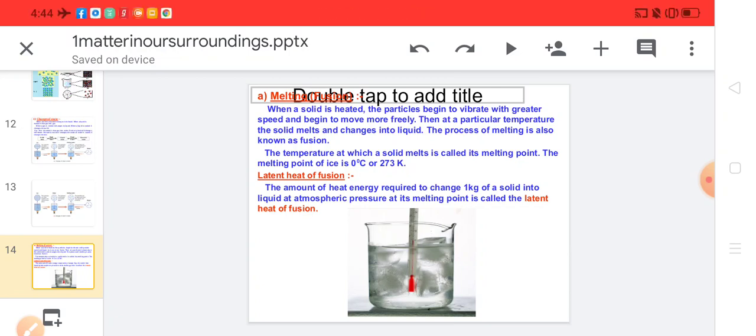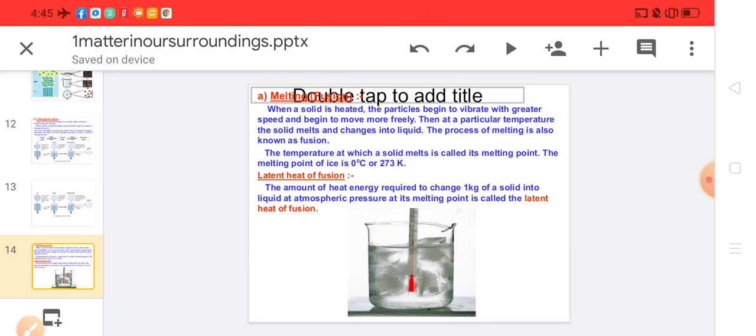Latent heat of fusion. The amount of heat energy required to change 1 kilogram of solid into liquid at atmospheric pressure at its melting point is called latent heat of fusion. It is the amount of energy absorbed by the particles of one state to convert into the other state without changing the temperature. For example, when ice is heated, the particles of ice absorb the heat energy and convert from solid to liquid, that means from ice to water.